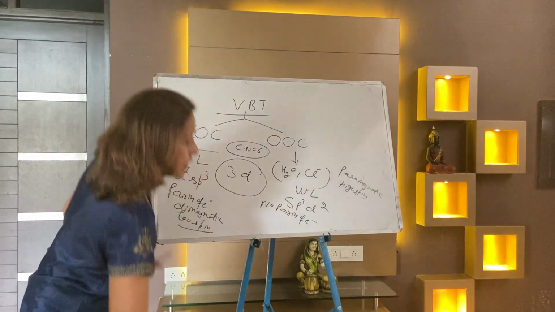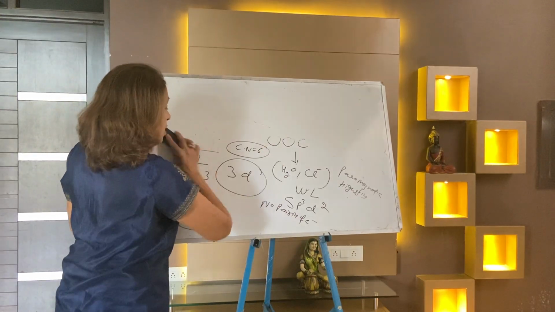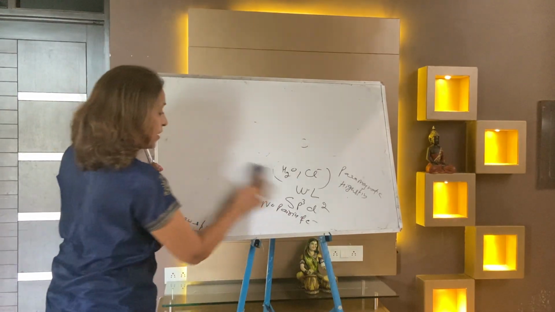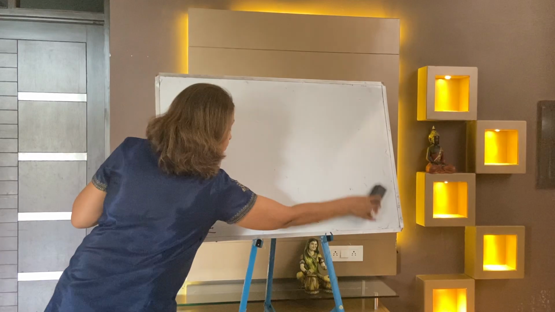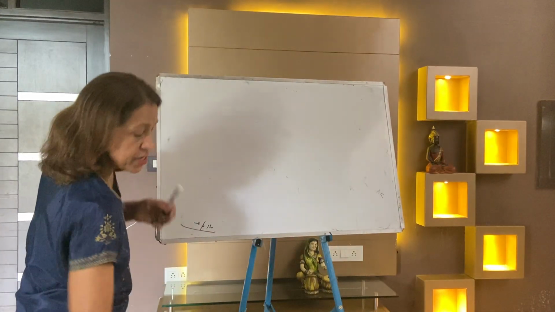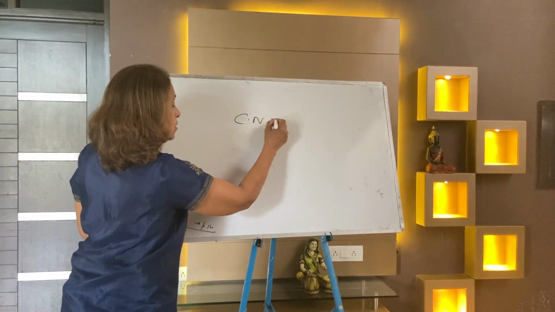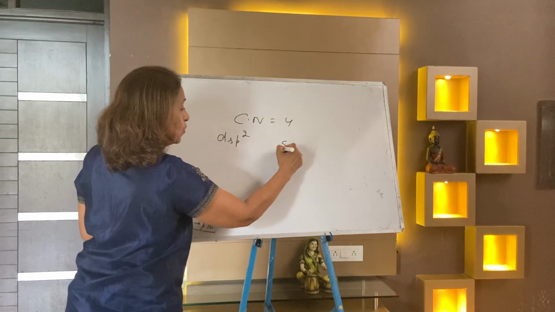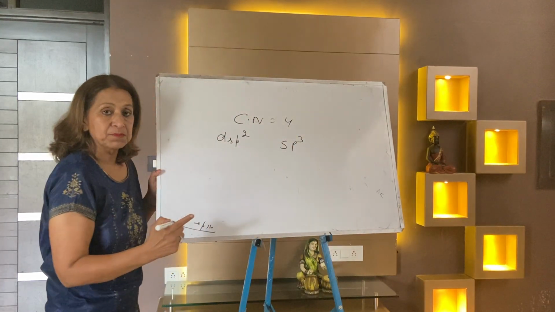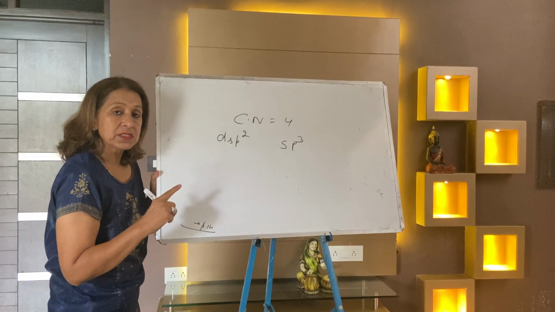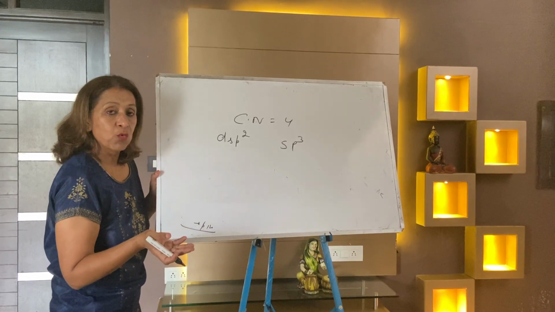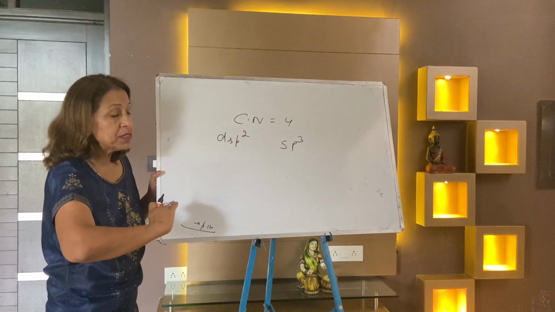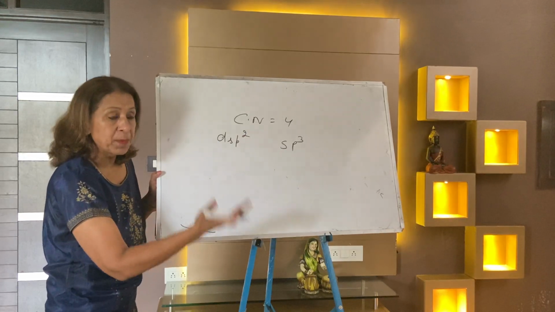Now I'm taking the next, and similarly you can write for coordination number 4. It was 6. When the coordination number is 4, the hybridization is either dsp2 or sp3. But when the coordination number is 6, the hybridization is either d2sp3 or sp3d2, depending.